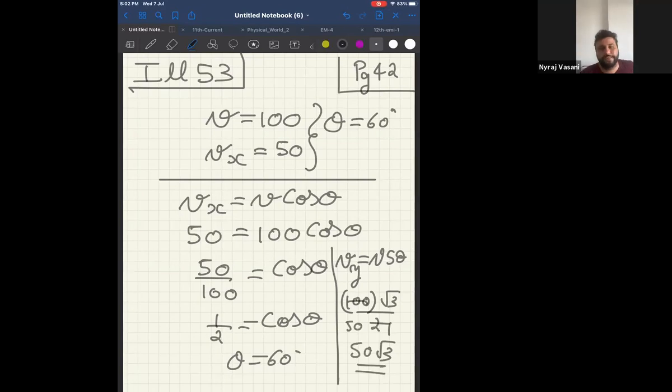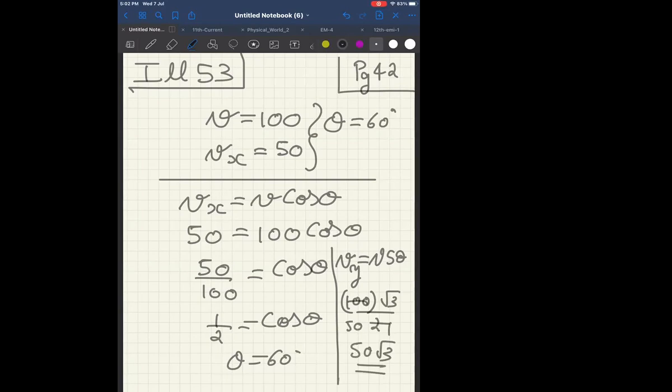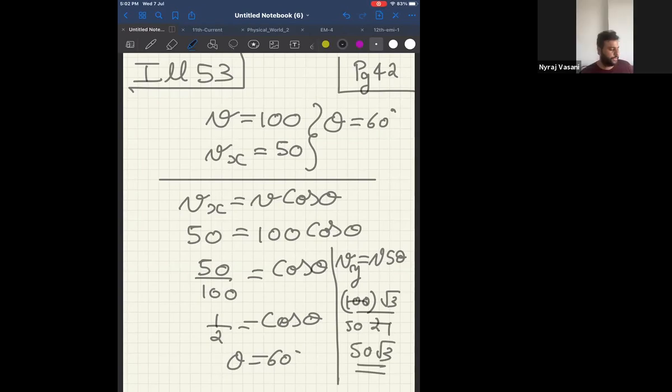This is how you get the answer. It is direct, but you have to do it step by step. Clear, all of you? Okay, that is good. Illustration 54, page number 42. Start. Next question, illustration 54.